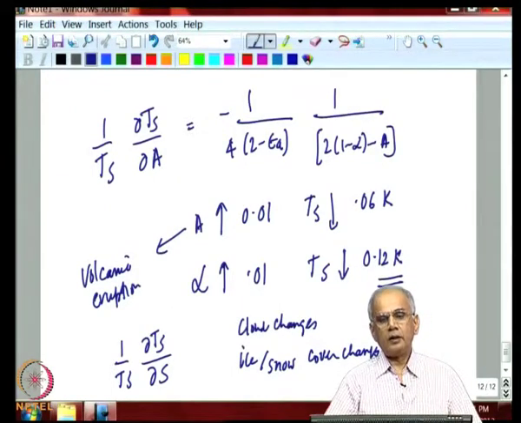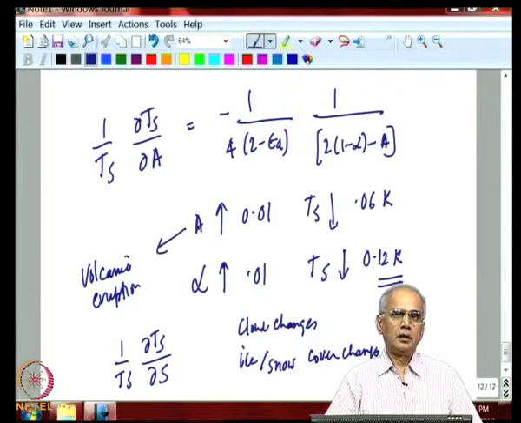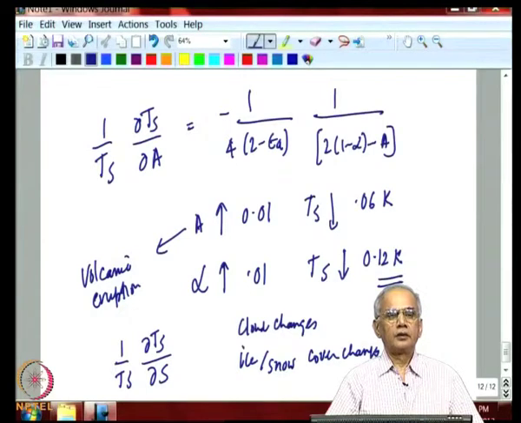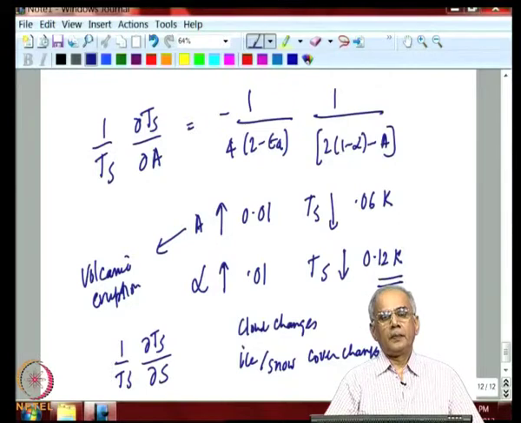Now, the reason why we need to worry about it is, if you look at the Earth's past climate, it has fluctuated between ice ages, when Earth's temperature was 4-5 degrees lower than the present, to warm periods when the ice cover was very low and temperature of Earth was a couple of degrees warmer than present.